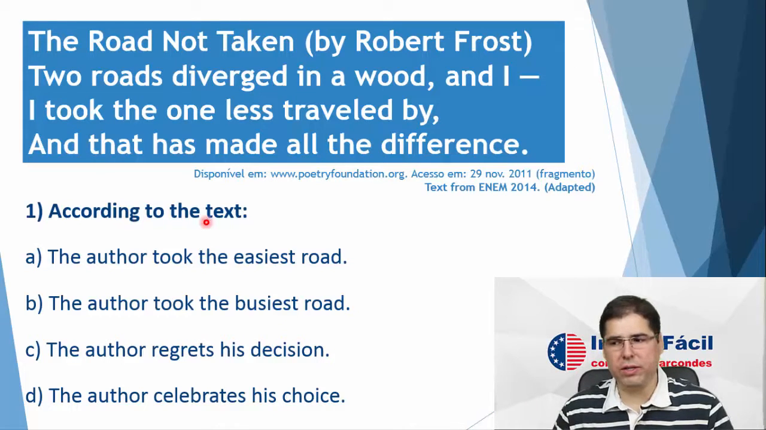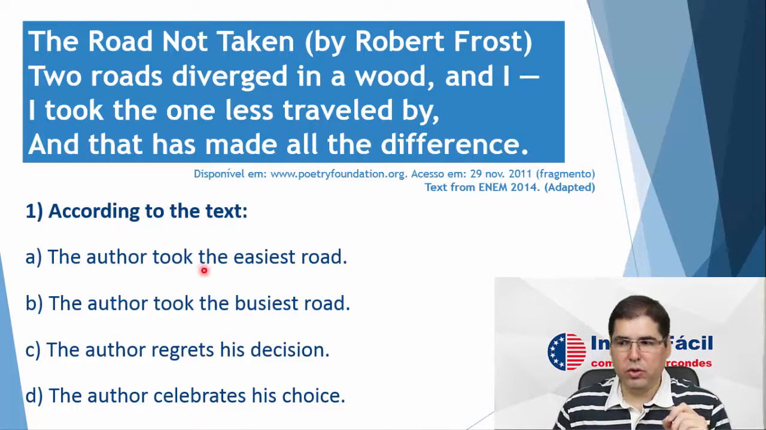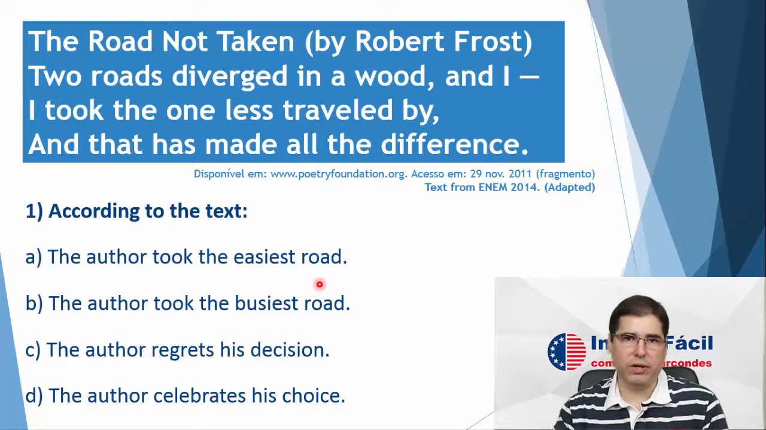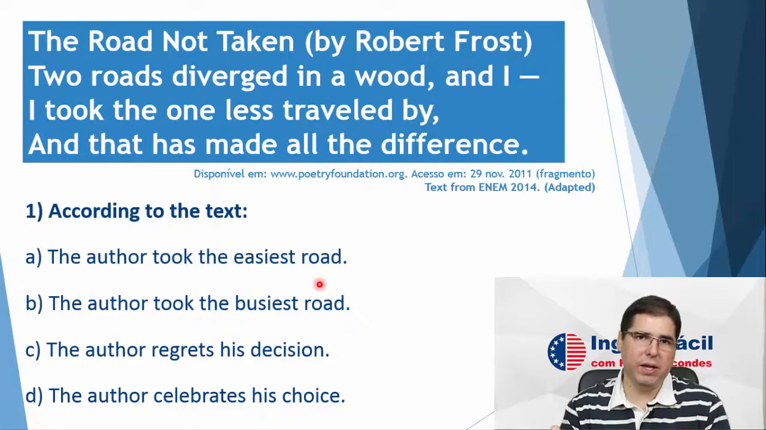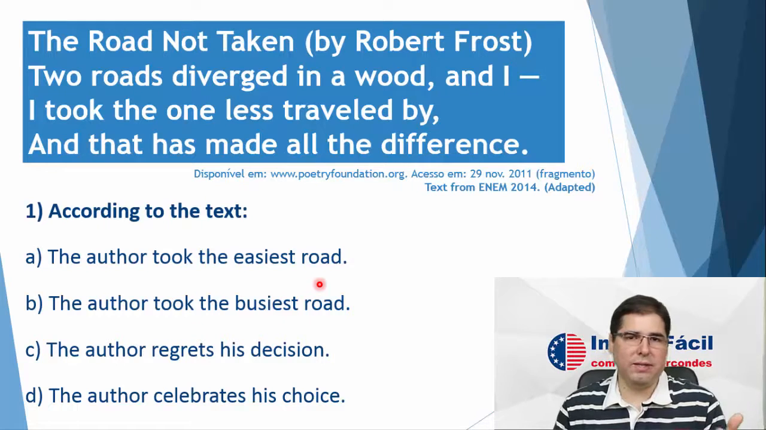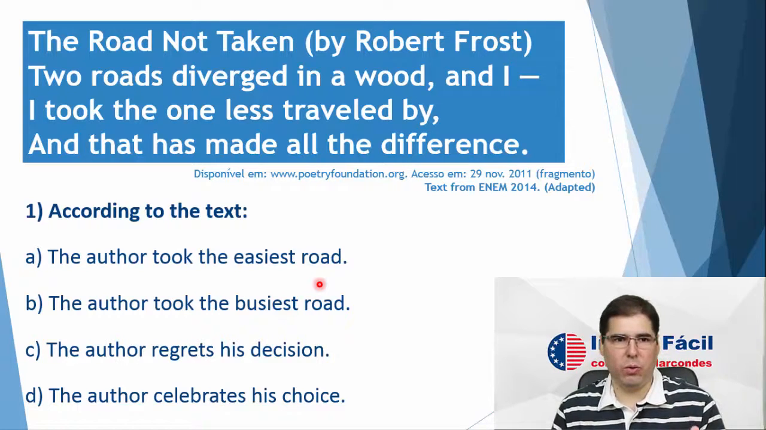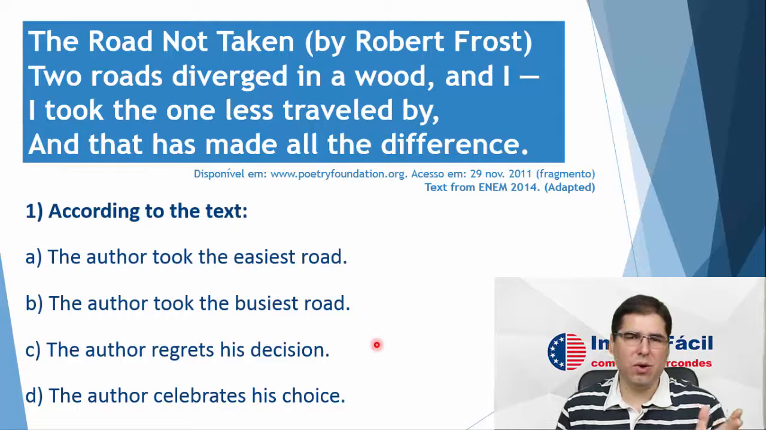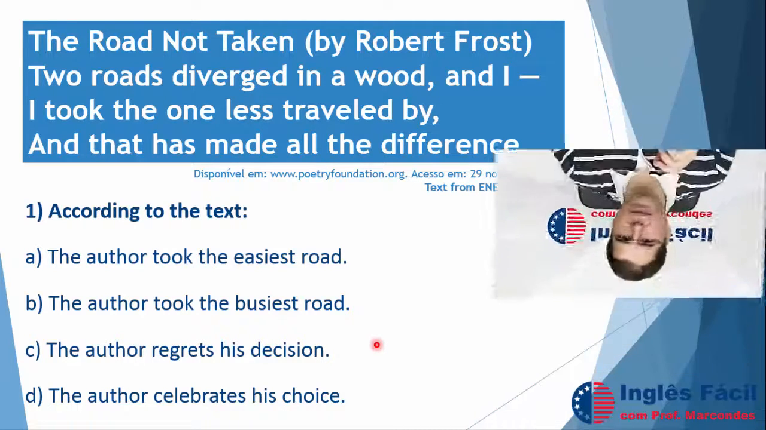Now, let us try to understand the meaning of the text so that we can actually answer the first question. According to the text, the author took the easiest road. Can we say that? No, it's actually the opposite. Probably the easiest road is the one more traveled, that more people chose. We could maybe say he took the hardest road, the one fewer people chose. Now, can we say the author took the busiest road? No, right? Do you guys know what busy means?